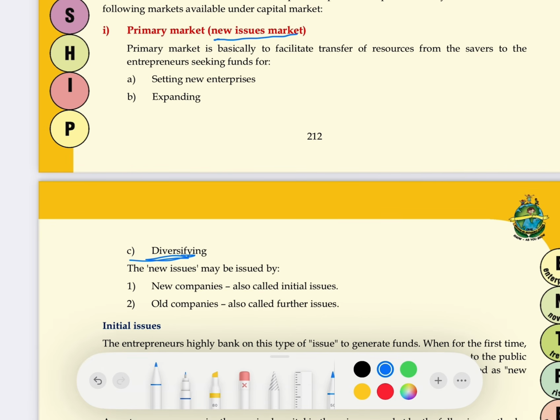Primary market is basically the market which facilitates, which means helps, to transfer the resources from saver to entrepreneur, from surplus unit to deficit unit. For which purpose? Who needs funds for what? This entrepreneur needs money for either setting up a new business, or for expansion, or for diversification.